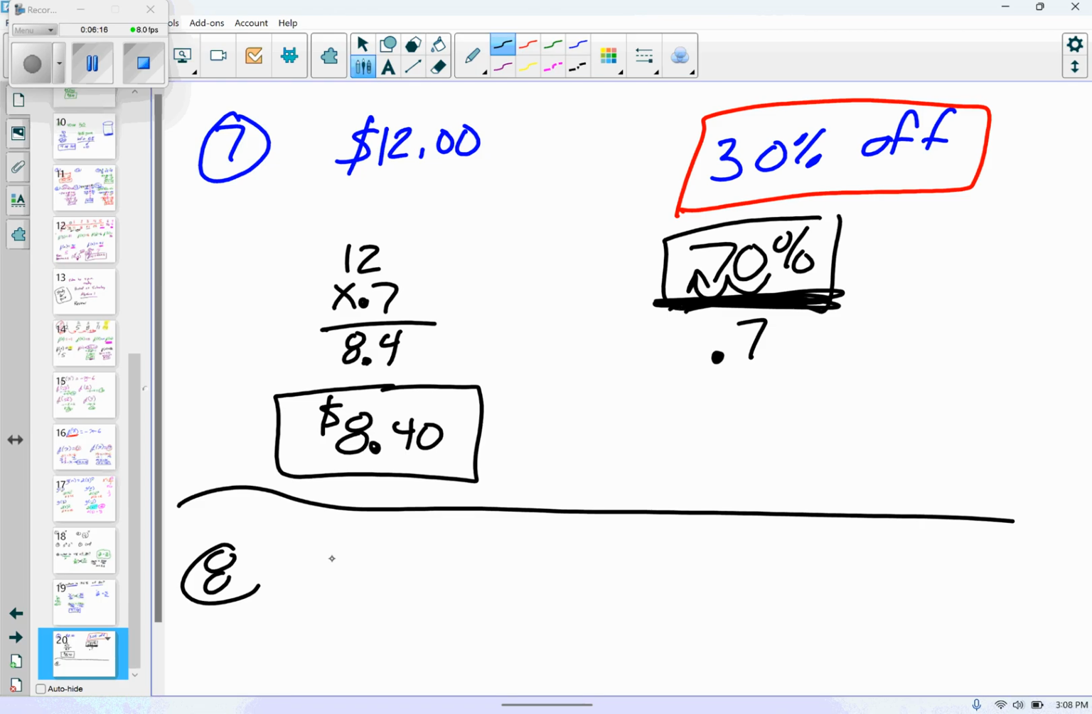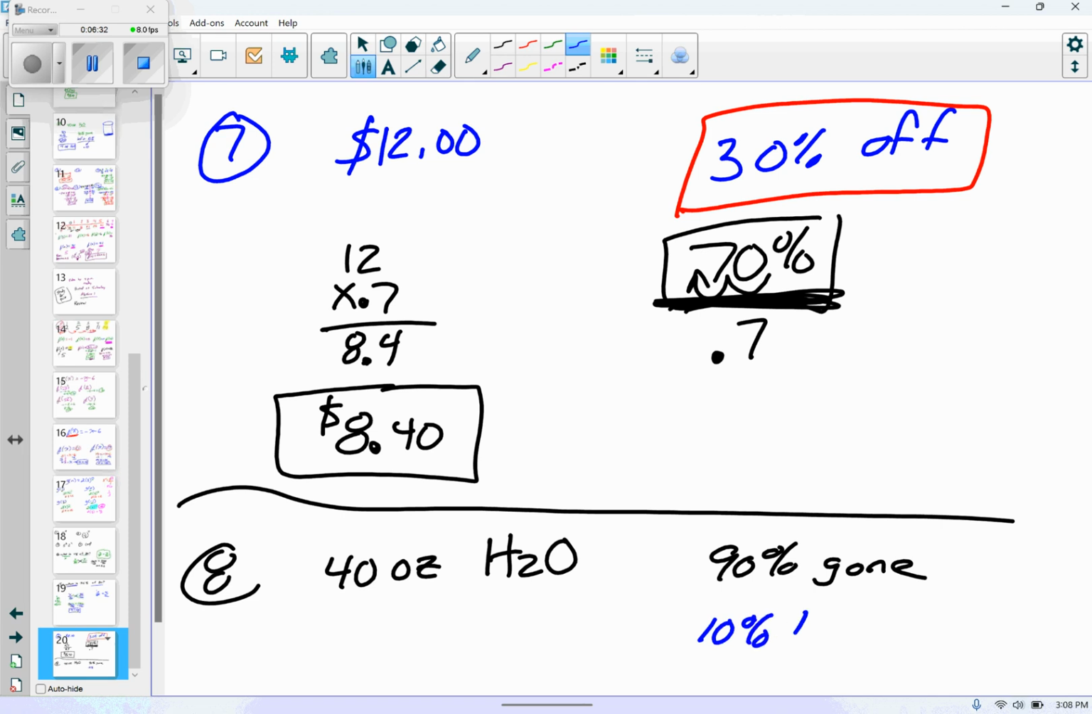Number 8, your water bottle holds 40 ounces of water. 90% of your bottle is gone. So if 90% is gone, what's left? 10%. Yeah, take it to 100. Okay, so that's what's left. So we're going to go 40 times 10% as a decimal, which is 0.10. All right. So I'm going to get 4. Move the decimal 2 places. I have 4 ounces of water left.